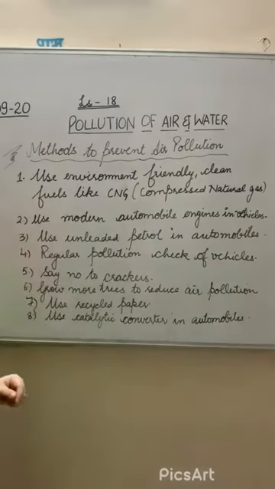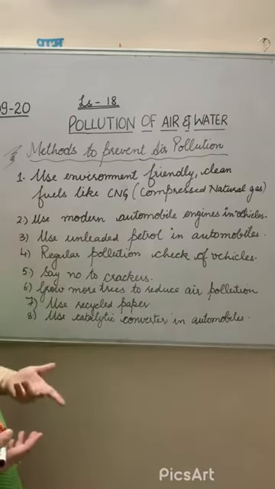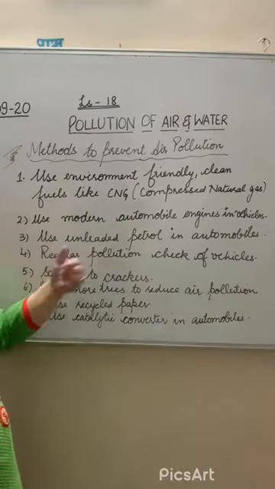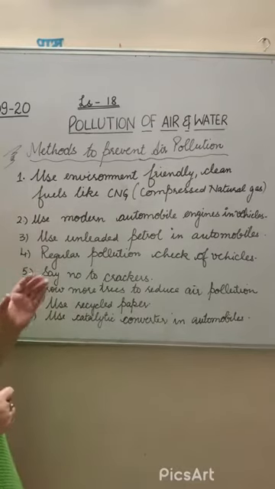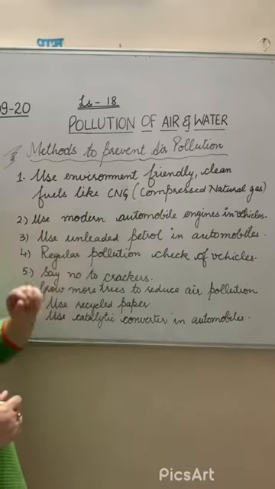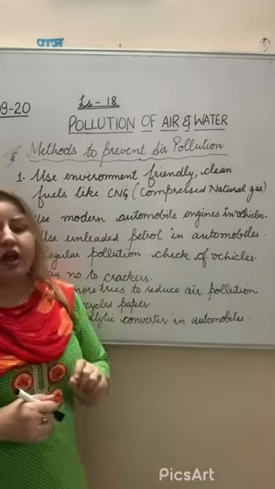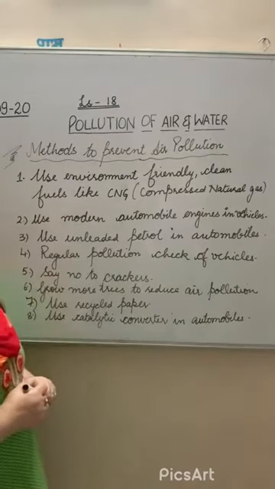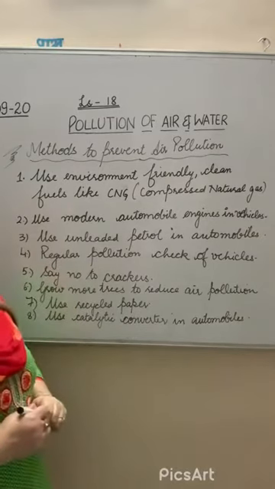Second, use modern automobile engines and vehicles. That means when we use new technology, they are constructed in such a way that they will not harm the environment. Third, use unleaded petrol in automobiles. That means the petrol should be free from lead particles, because these lead particles are very harmful for the human body and our health. Then regular pollution check of vehicles. We have to keep in mind that regular pollution checks of vehicles should be done.